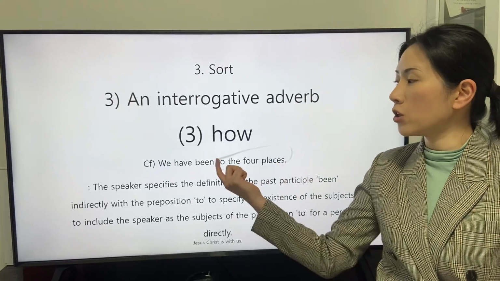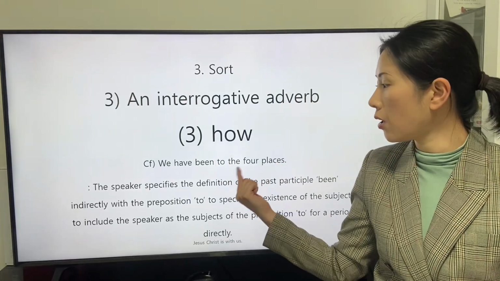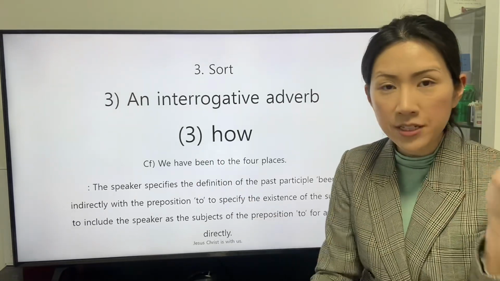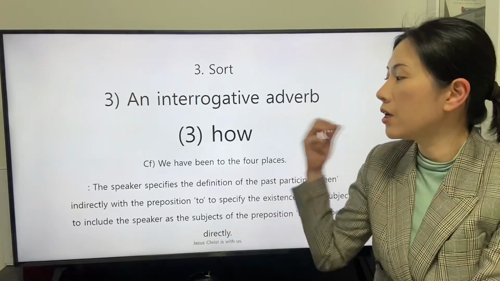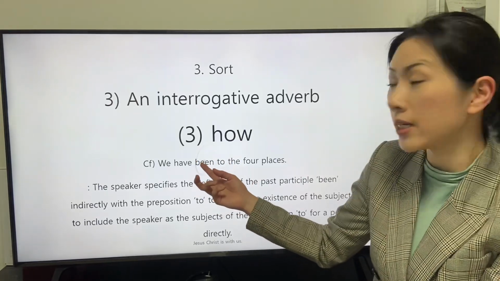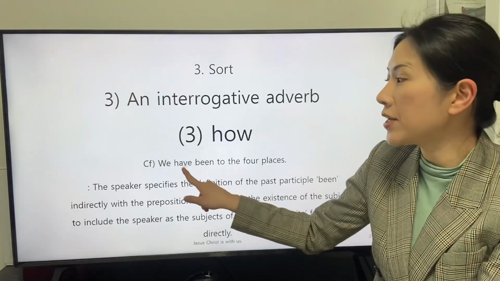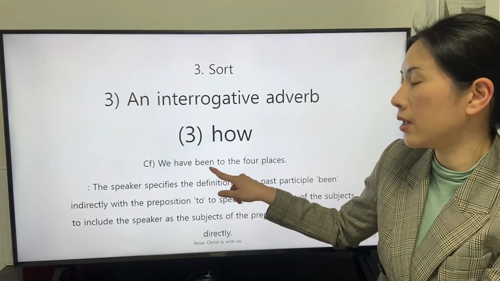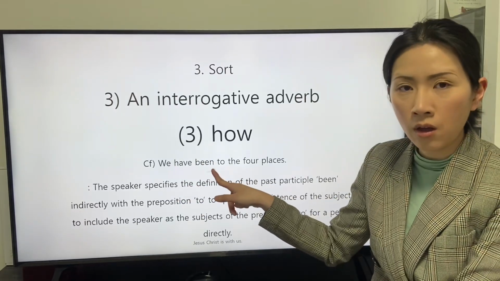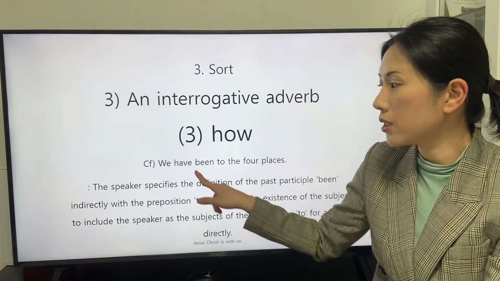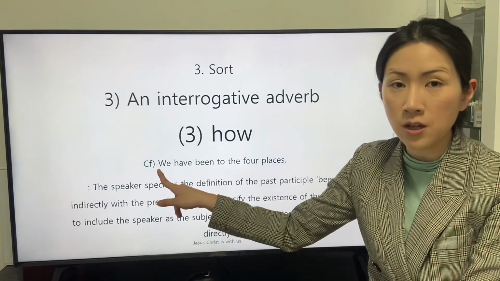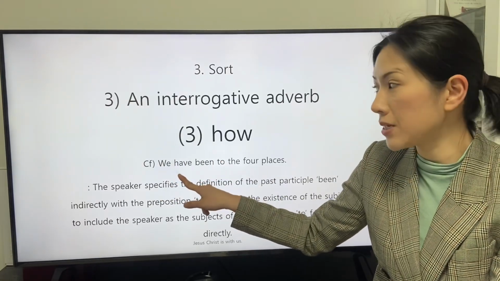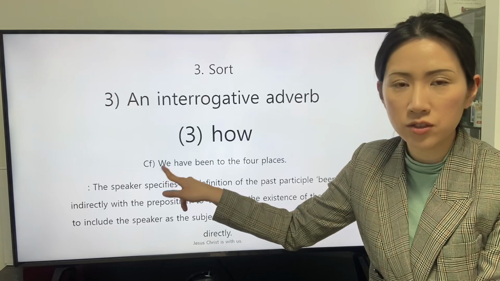The phrase of the preposition to, the 4 places, specifies the definition of the past participle been. The past participle been specifies the definition of the intransitive verb have directly, and specifies the existence of the subject indirectly because the intransitive verb describes the subject.